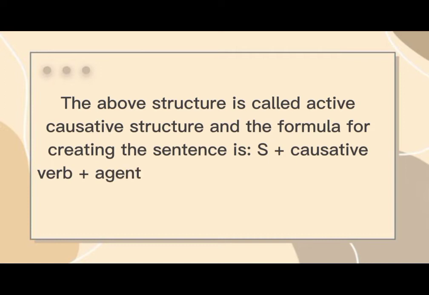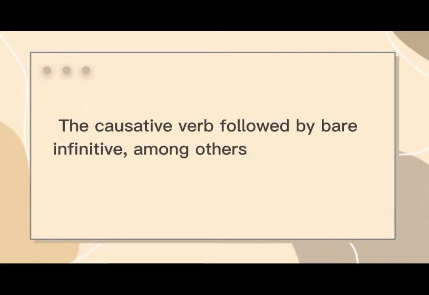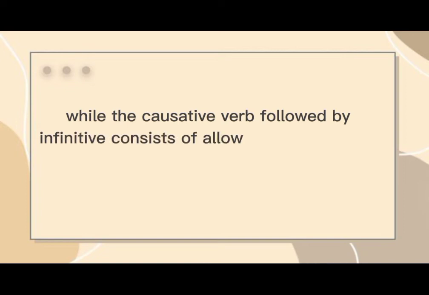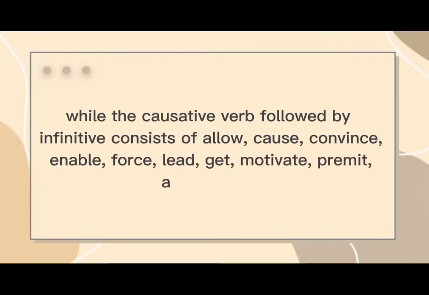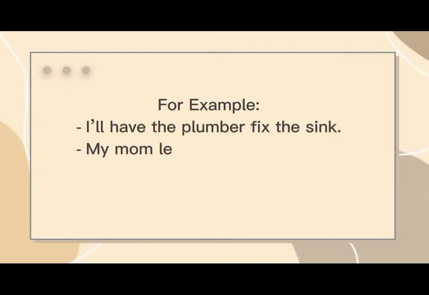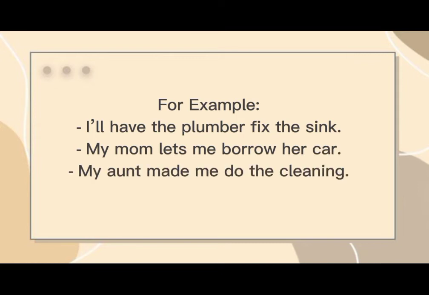causative verb plus agent plus action verb, bare infinitive or infinitive. The causative verbs followed by bare infinitive are have, let, and make, while the causative verbs followed by infinitive consist of allow, cause, convince, enable, force, lead, get, motivate, permit, and require. For example, I'll have the plumber fix the sink. My mom lets me borrow her car. My aunt made me do the cleaning.